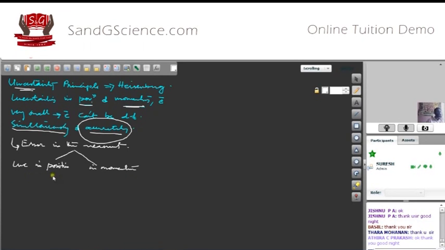Now, the uncertainty in position is represented by delta x, and the uncertainty in momentum is represented by delta p.